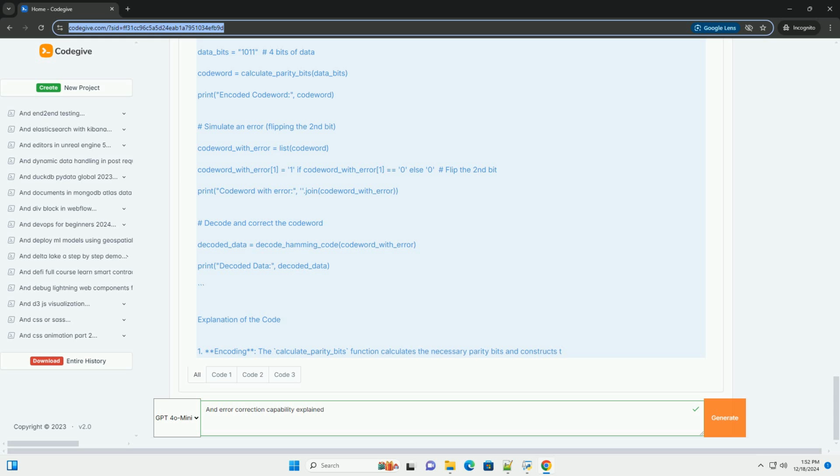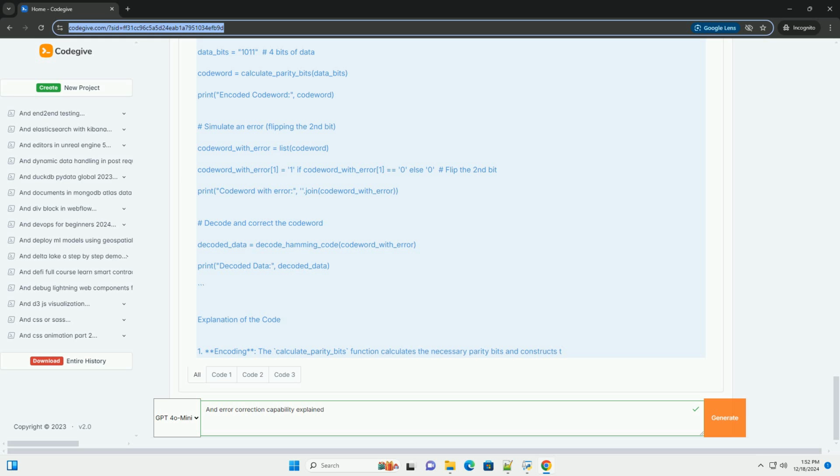Hamming code explained. Hamming code is one of the simplest forms of error-correcting codes, which works by adding parity bits to the data. The key steps are: 1. Determine the number of parity bits needed. For m data bits, the number of parity bits r must satisfy 2^r >= m + r + 1. 2. Position the parity bits in the data. The positions of the parity bits are powers of 2: 1, 2, 4, 8.